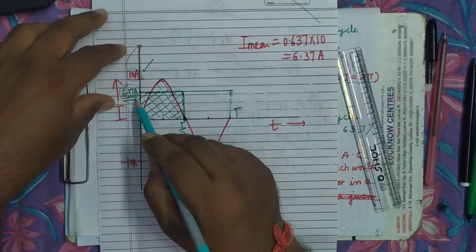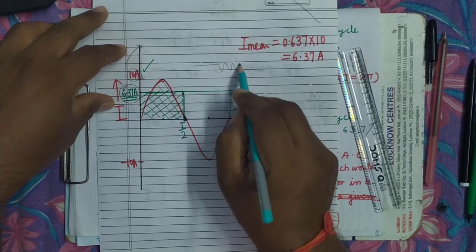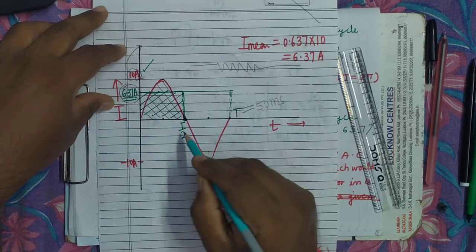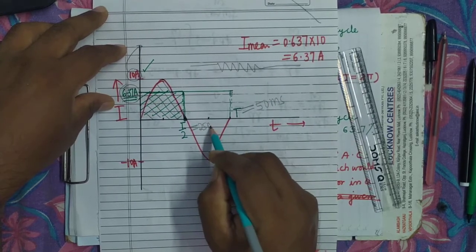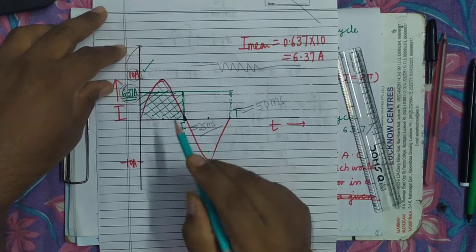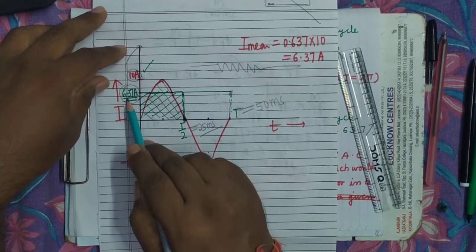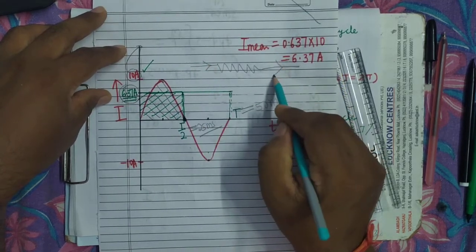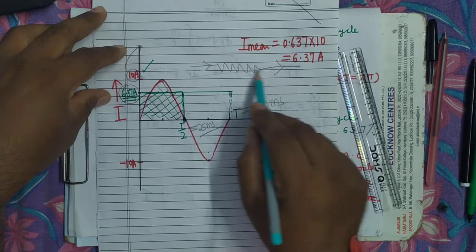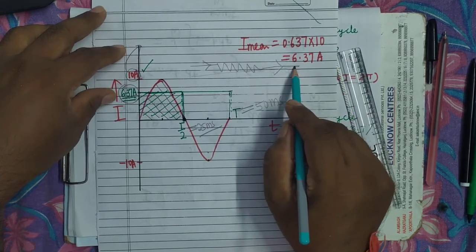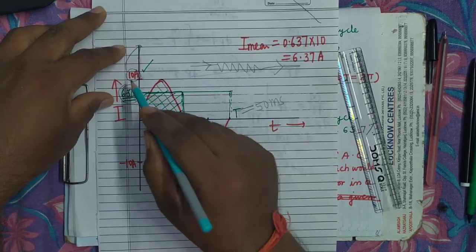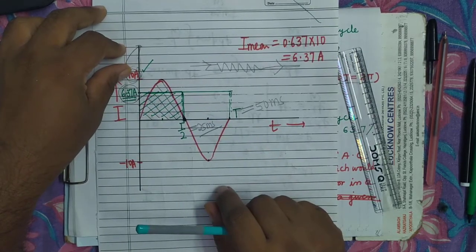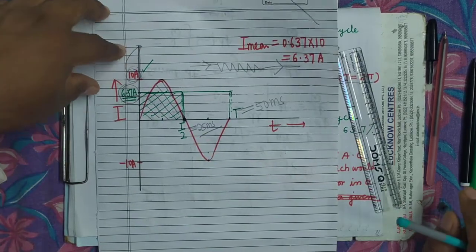This current will send the same amount of charge. See here, suppose you take t equals 50 millisecond, then t by 2 will be equal to 25 millisecond. It's clear. Means if a constant current of 6.37 ampere flows for 25 millisecond, then it will pass the same amount of charge as flown when this alternating current whose peak value is 10 ampere flows for 25 millisecond.